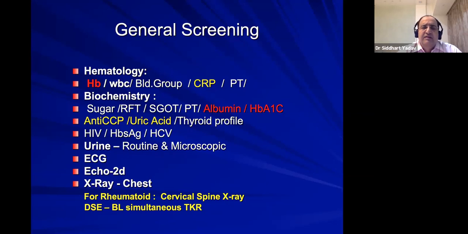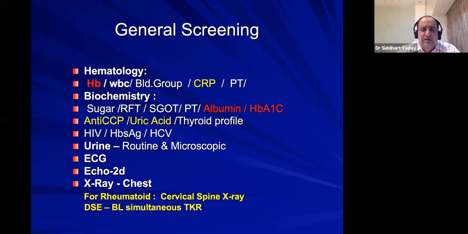Another test which we routinely do is CRP. We should know the baseline C-reactive protein. Also, to rule out whether it is osteoarthritis or inflammatory arthritis, we must do CRP, anti-CCP, and uric acid. Because many times there is a mix of osteoarthritis and inflammatory arthritis. And after total knee replacement, if you do not give a disease modifying drug, the pain is not relieved, they continue to experience pain, and those are very unhappy patients.